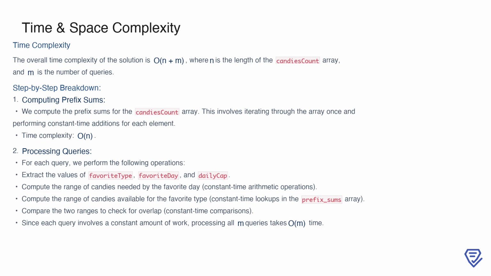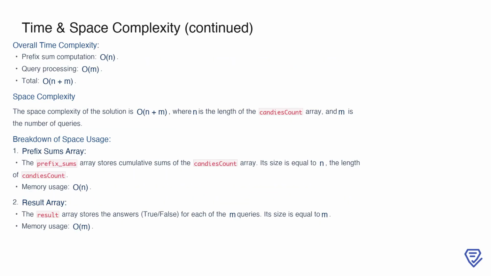Since each query involves a fixed amount of work, processing all m queries takes O(m) time. Together, the prefix sum computation and query processing result in an overall time complexity of O(n + m). To summarize the time complexity, prefix sum computation takes O(n), query processing takes O(m), and the total time complexity is O(n + m).